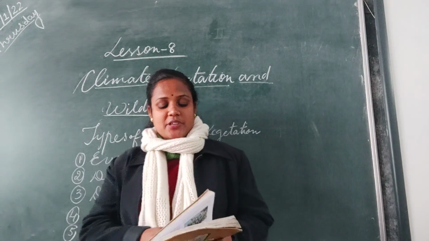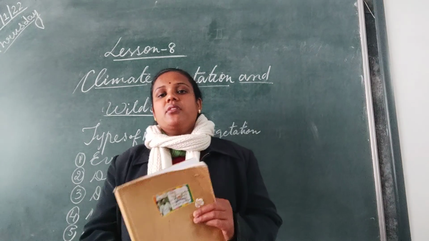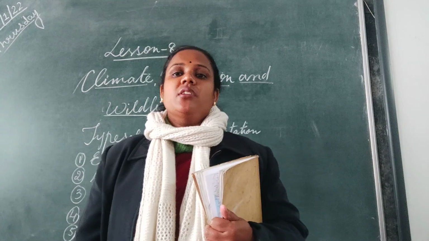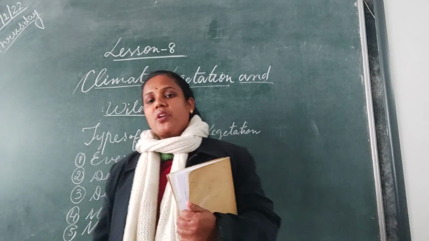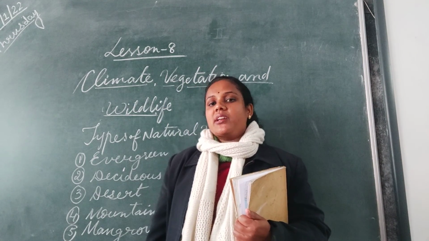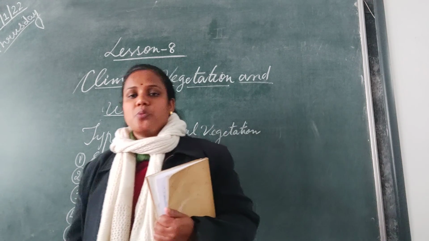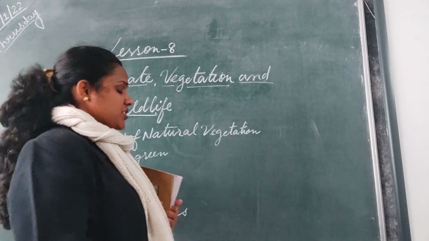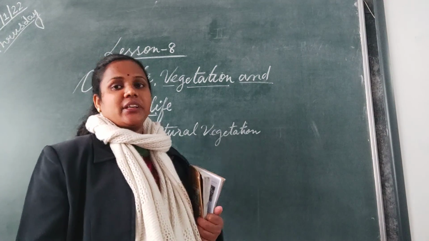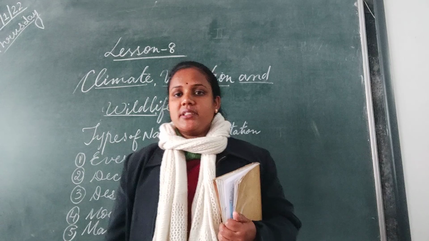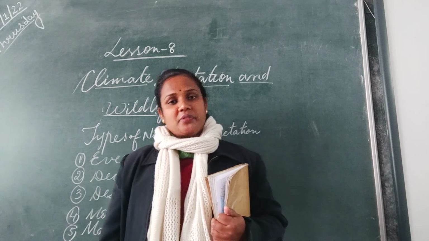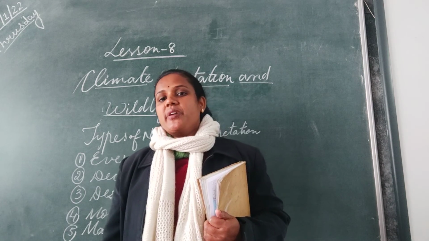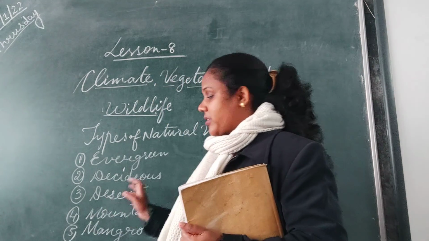So in types of natural vegetation, I have told you in many classes, vegetation means the plant life, forest life that we have around us. The trees, plants, fruits, flowers, all that comes under your vegetation. So as we have different types of climate all over India, different temperature, different types of landforms, we have different types of forest and trees also.